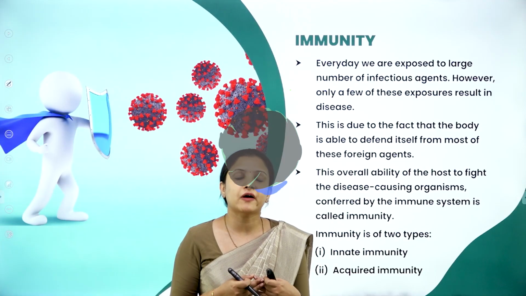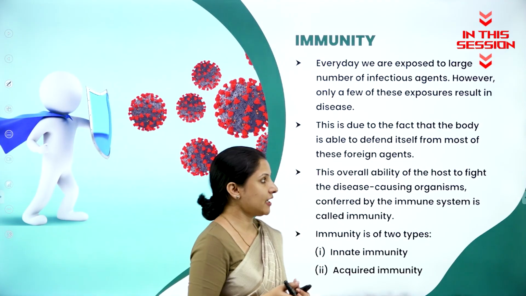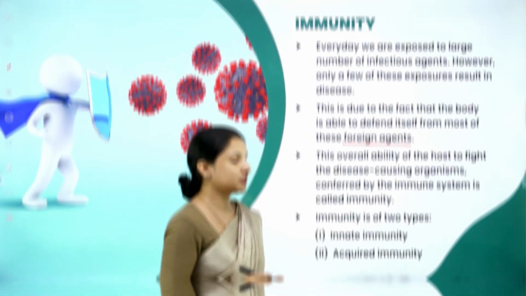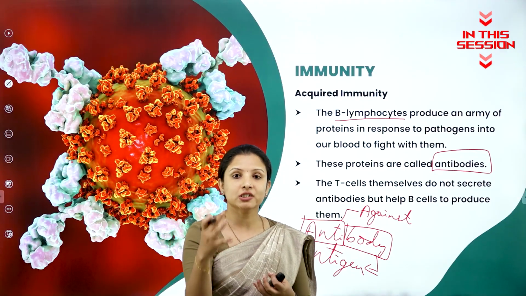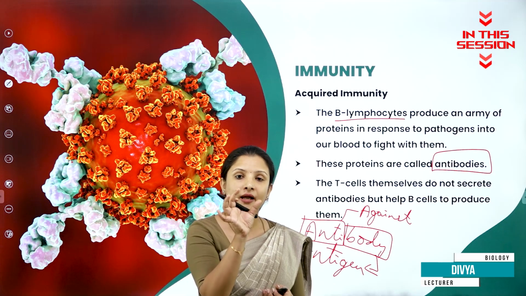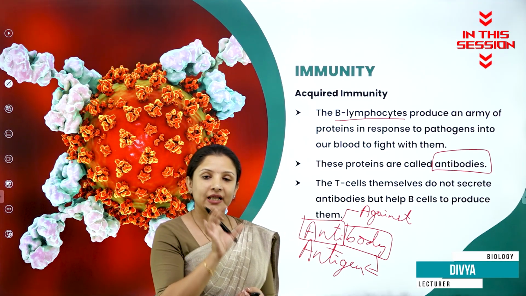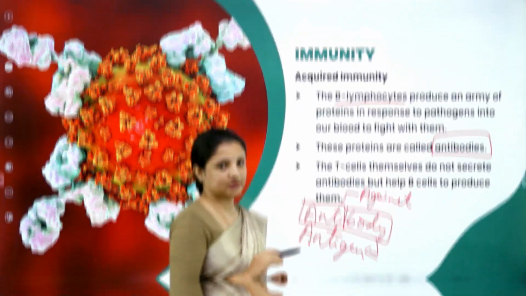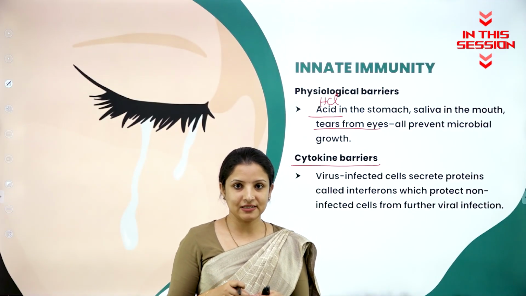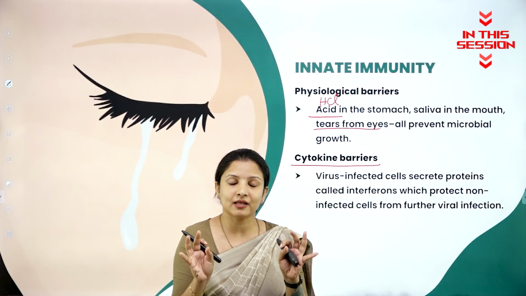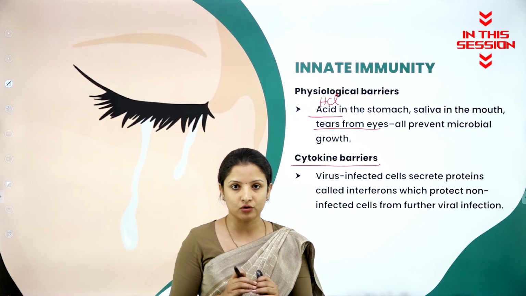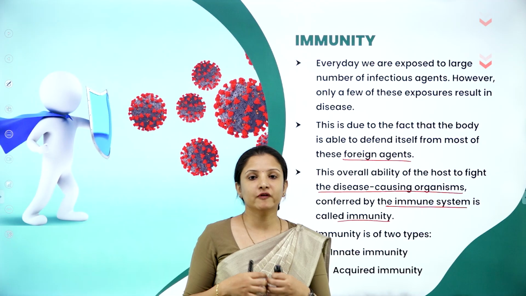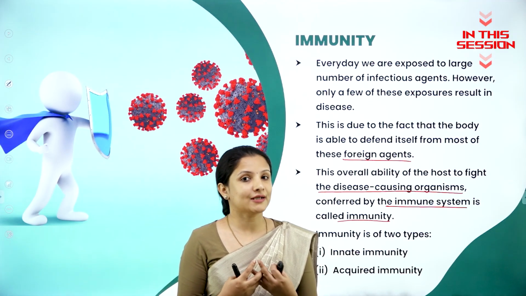Our body is fighting against those infectious agents, which we call foreign bodies or foreign agents. In response to the antigens entering a body, that army of proteins which helps in fighting those antigens, we call antibodies. These virus-infected cells are capable of spreading their infection to the neighboring cells also. We have an immune system, and that immune system will produce immune cells which are called antibodies.